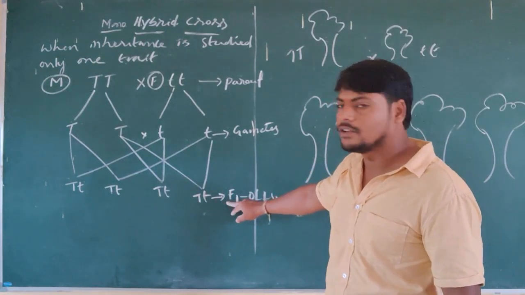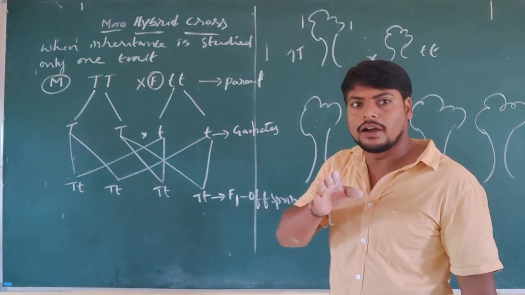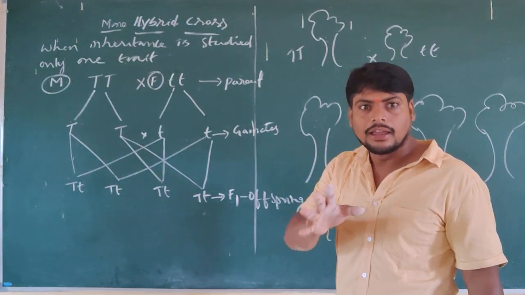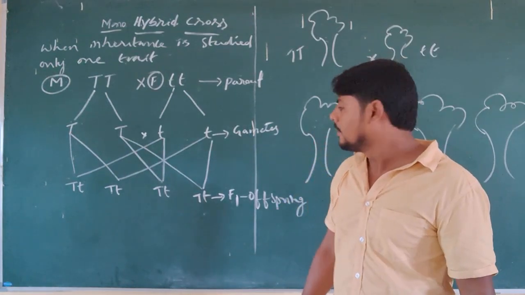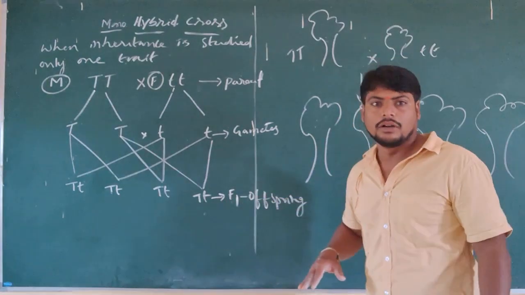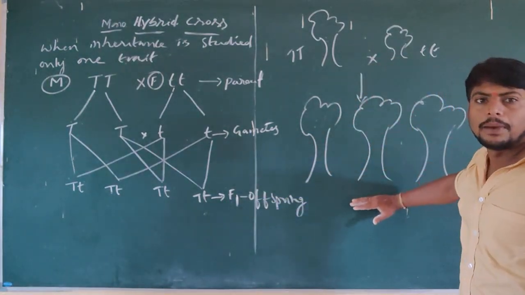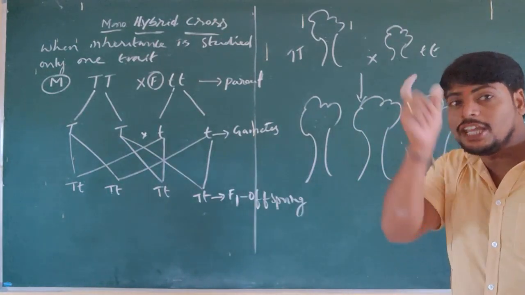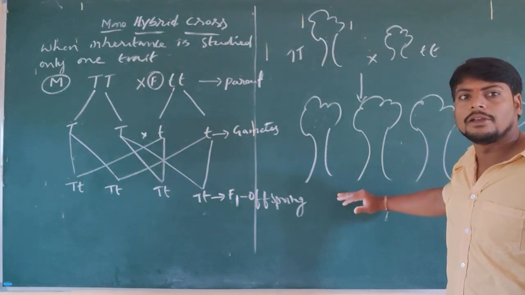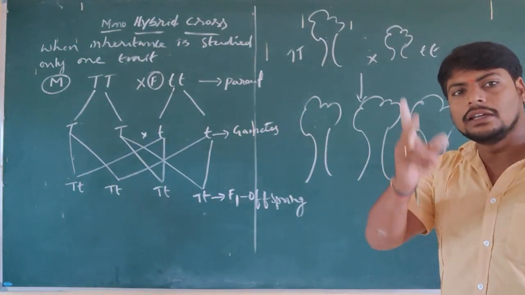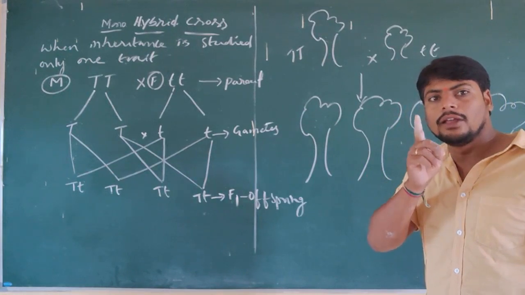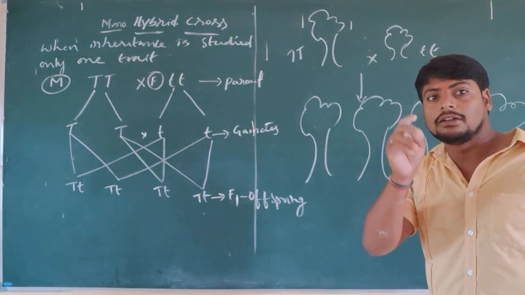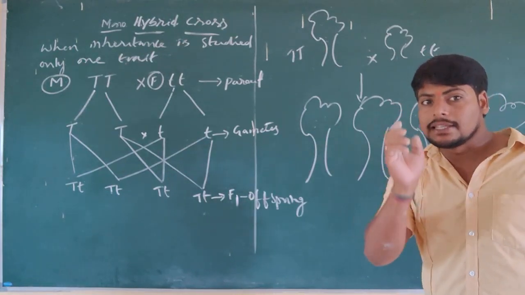Now, all plants found in the F1 generation must be heterozygous dominant in nature. The same thing we can show on a checkerboard. Physically we have seen that all the plants are dominant, but genetically, what is the makeup? What genes play a key role in the formation of tall plants? One is the tall plant coding gene and another is the short plant coding gene, that is, the dominant gene as well as the recessive gene.